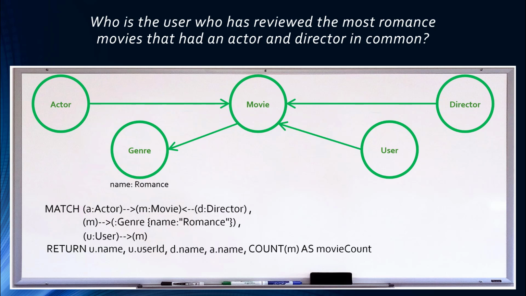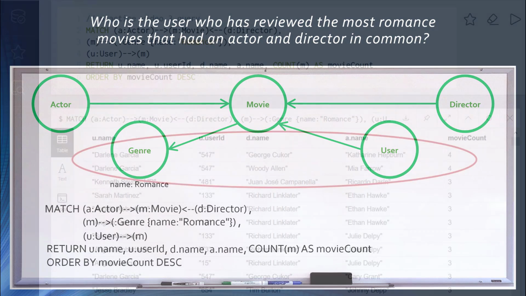We don't want to scroll through all of those rows, so we are going to add an order by clause that will sort the results in descending order based on the movie count. Although each user will have multiple rows in the result, the user who has reviewed the most movies with the same actor-director pair will bubble up to the top of the list.